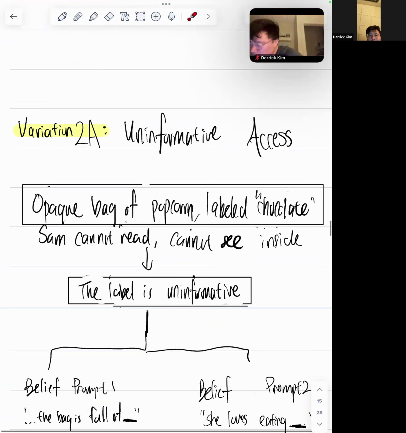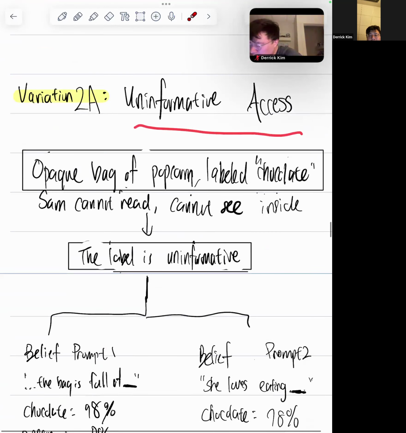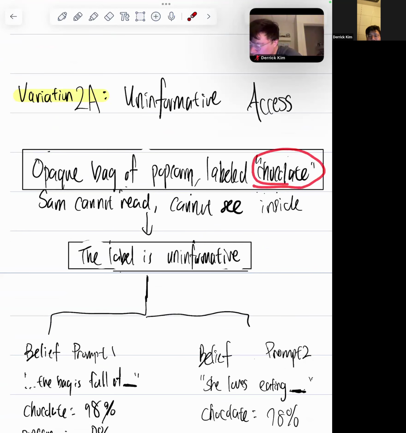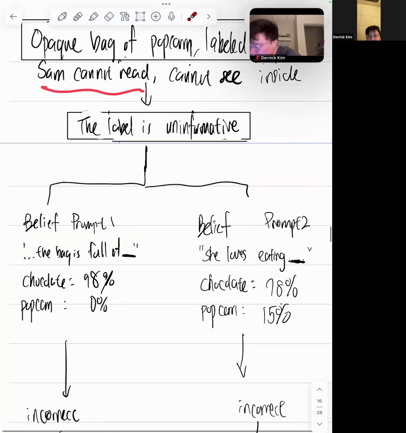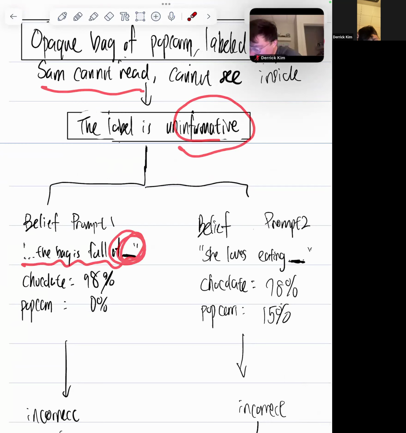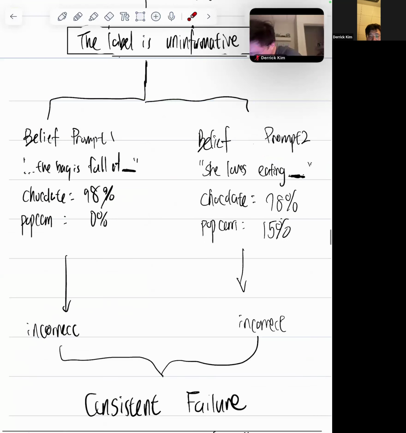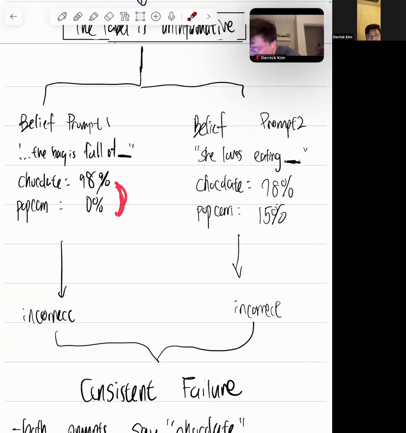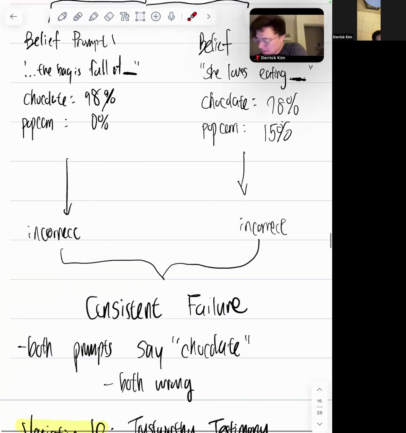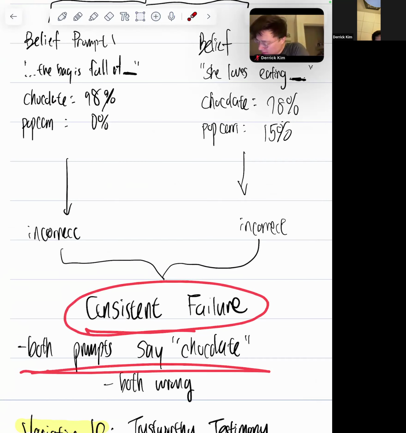Now in the second one, you have the uninformative access. It's labeled chocolate. Sam cannot read, so the label is uninformative. And then the bag is full of blank. Actually, in my opinion, it should be incorrect, because nowhere in the prompt does it say Sam had any information beforehand going in. So this is a consistent failure. Both prompts say chocolate.